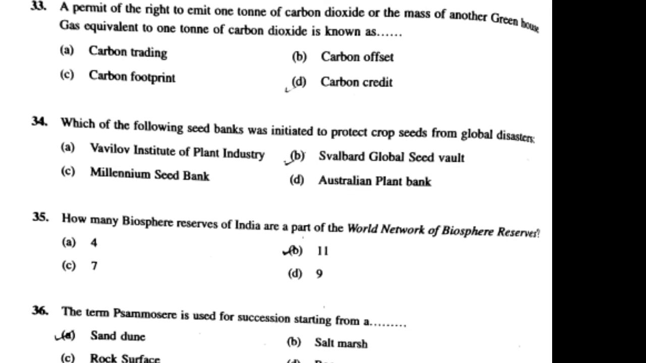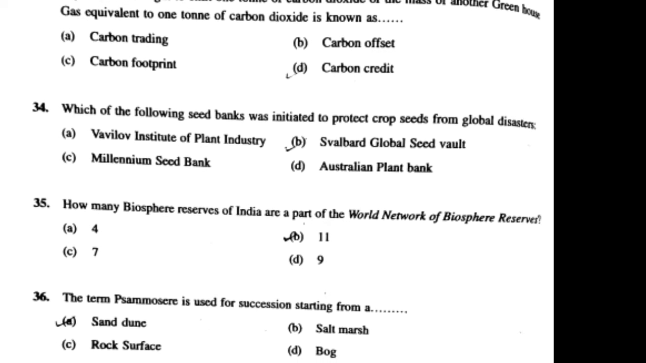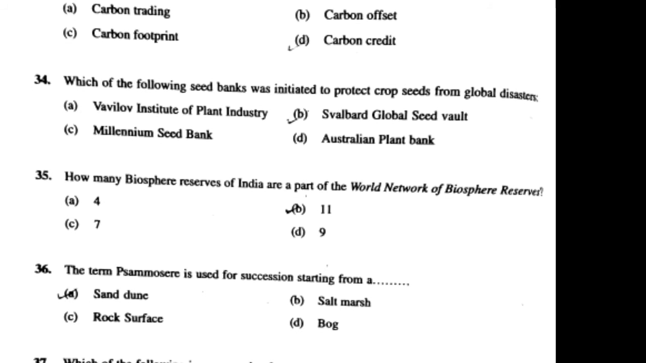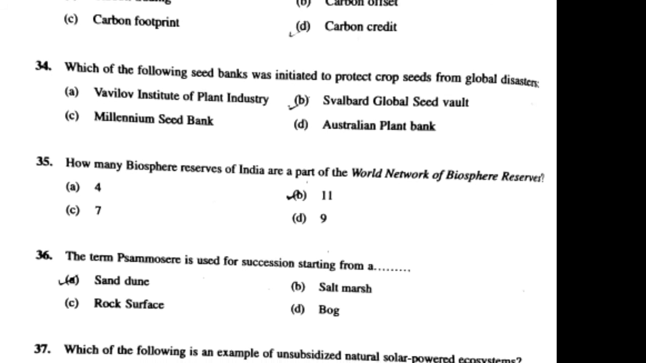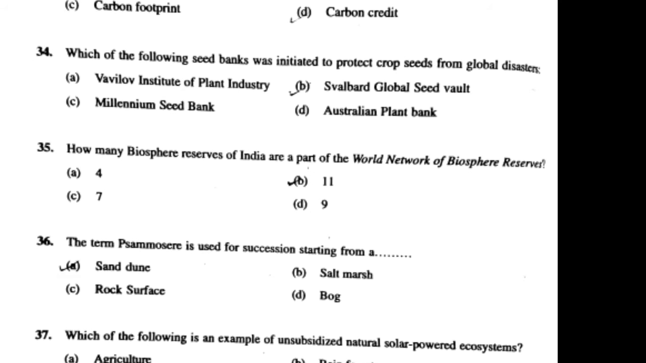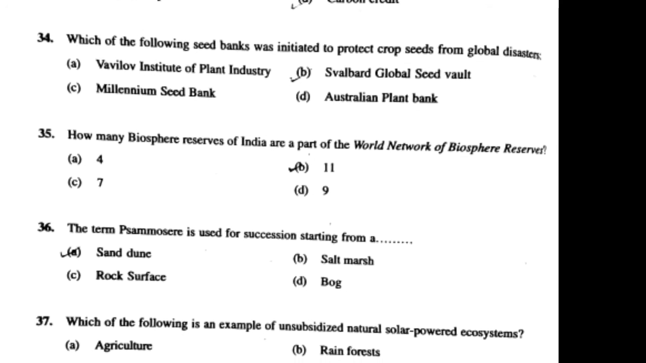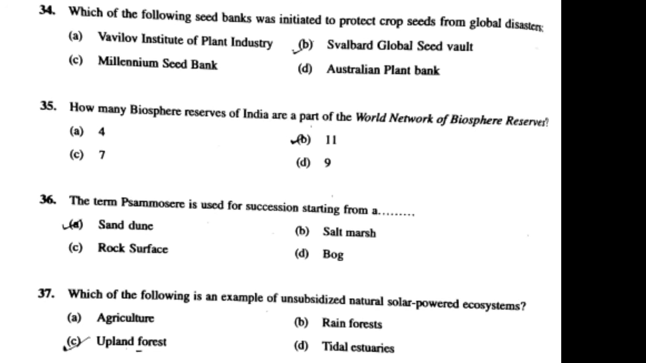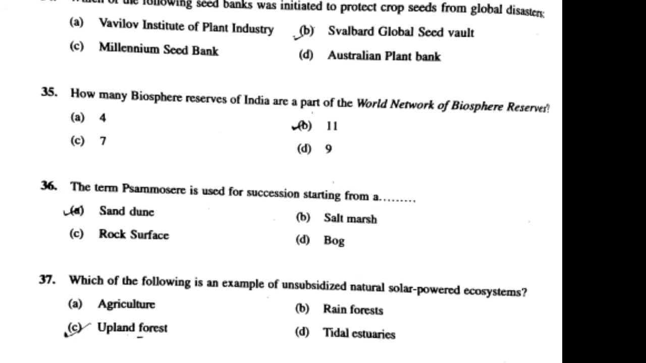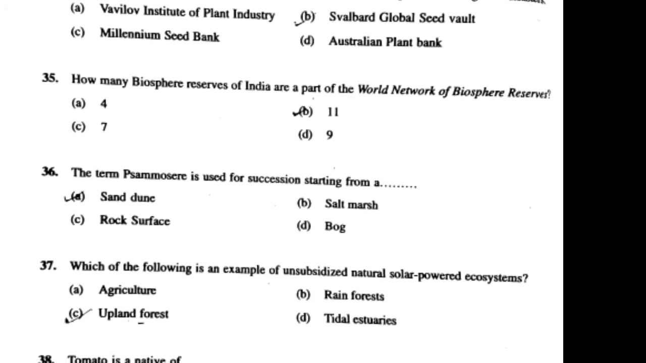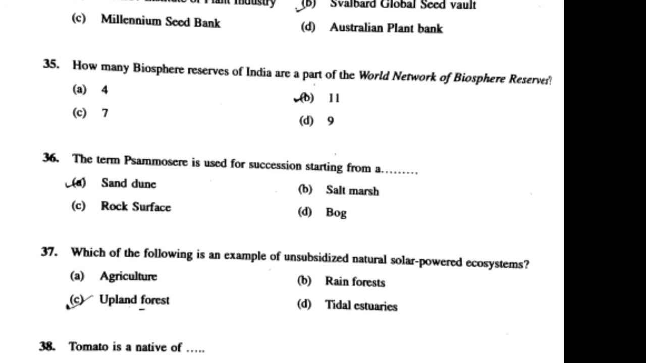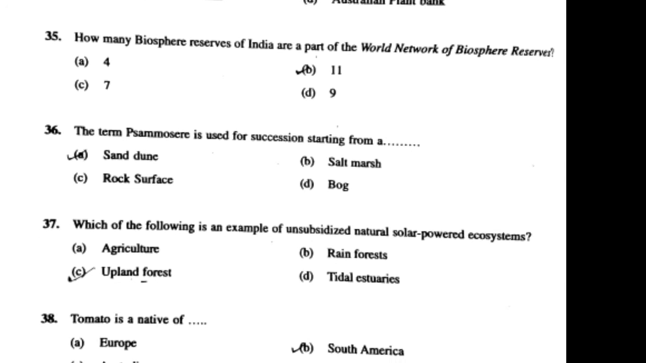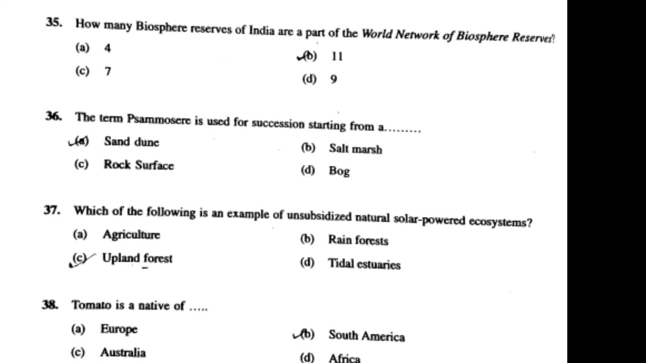Answer is carbon credit. 34th question is, which of the following seed banks was initiated to protect crop seeds from global disasters? Answer is Svalbard Global Seed Vault. 35th question is, how many biosphere reserves of India are a part of World Network of Biosphere Reserves? Answer is 11. 36th question is, the term psammosere is used for succession starting from the? Answer is sand dune.